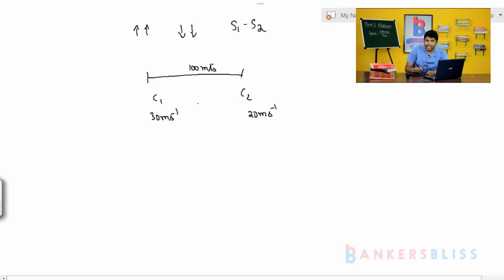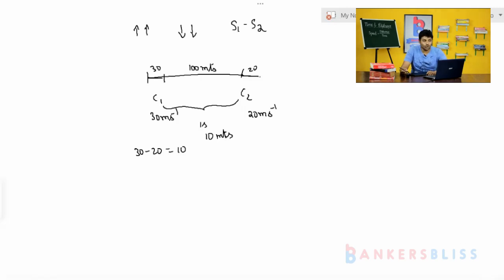Okay, see here, in 1 second it is going to travel 30, in 1 second it is going to travel 20. So what is 30 minus 20? That is 10. So the distance between you two people in 1 second is going to be reduced by 10 meters. In the first second car 1 traveled 30 meters, car 2 traveled 20 meters. So the distance between car 1 and car 2 in 1 second is decreased by 10 meters.